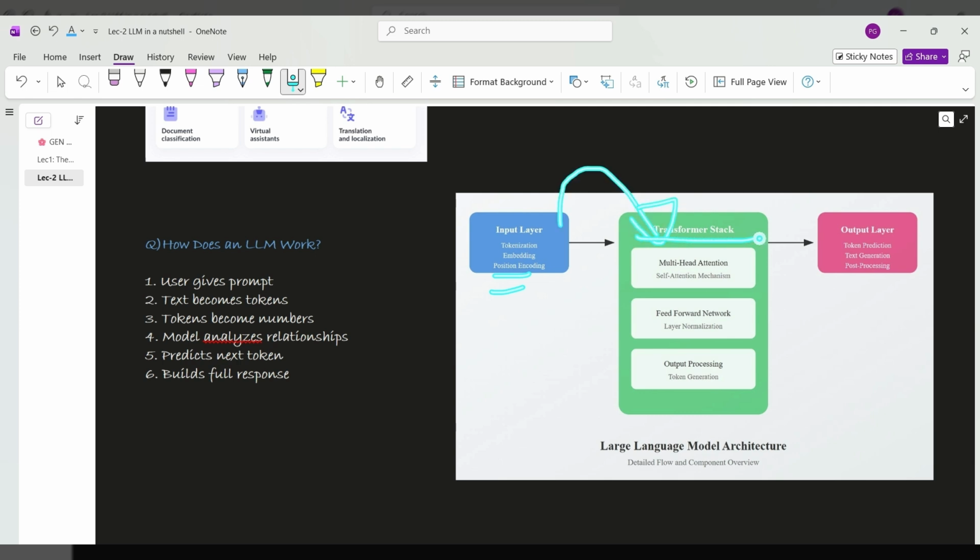One very important thing to know is that LLM architecture is based on the transformer architecture. Because of this transformer, LLM is doing what we wanted. These steps anyone can do, but these are the important steps which make it smart.